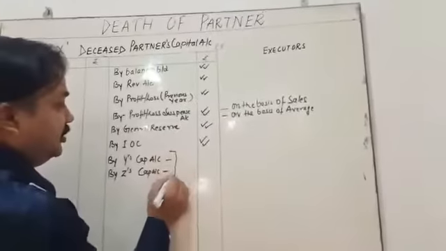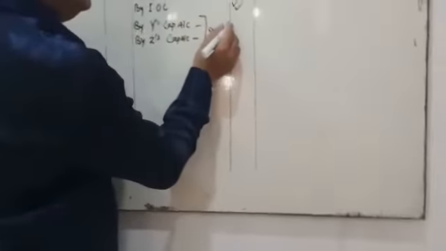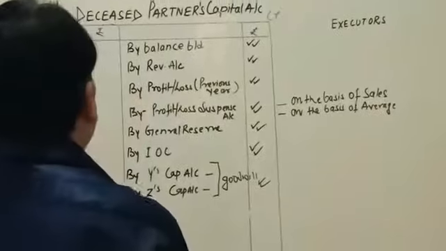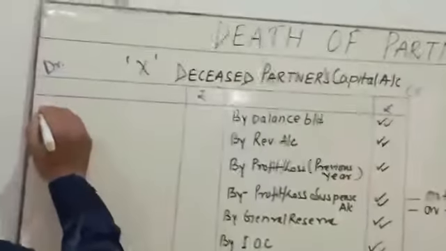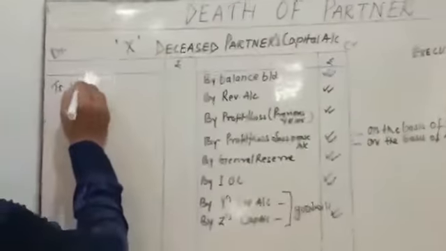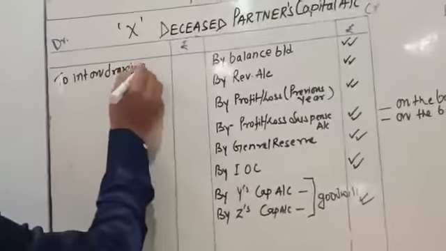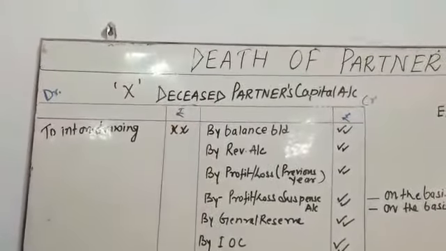Okay, this is the payment of goodwill in gaining ratio. Next is whatever the amount which is going to be debited to the deceased partner. Debit means we are going to deduct. The first amount is interest on drawing. My dear student, we have already studied this topic in the first chapter.